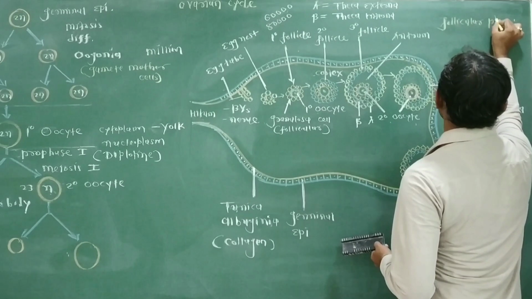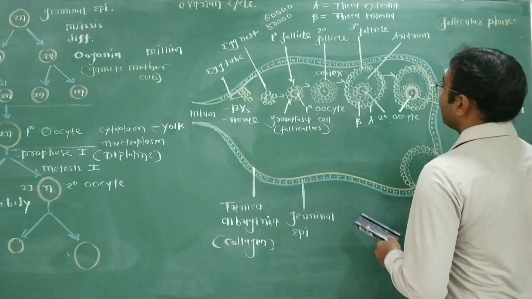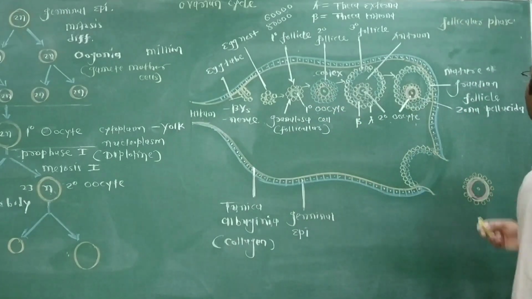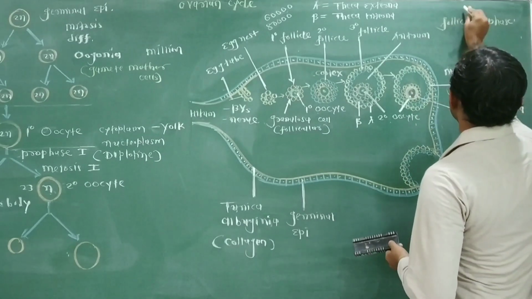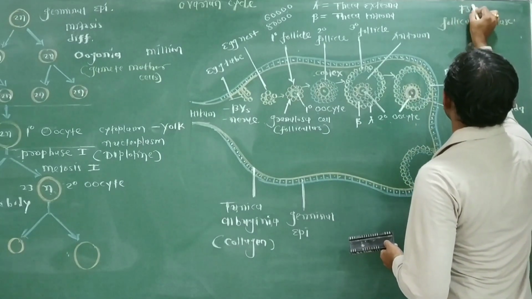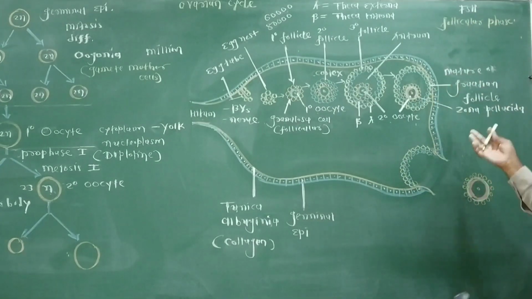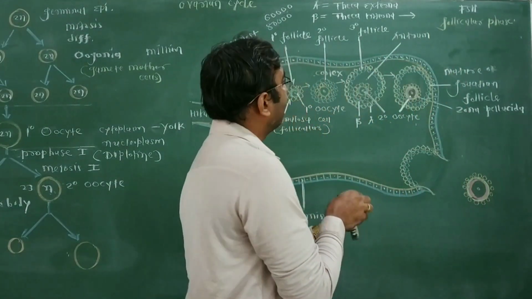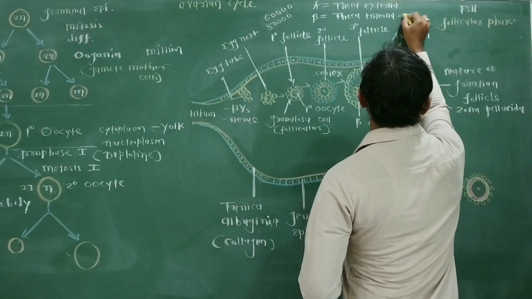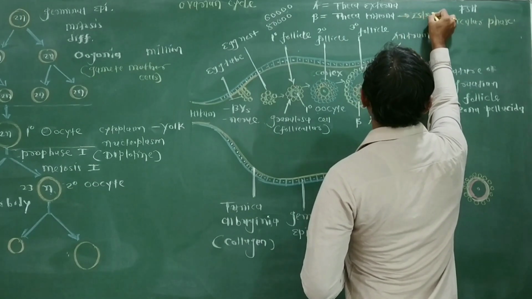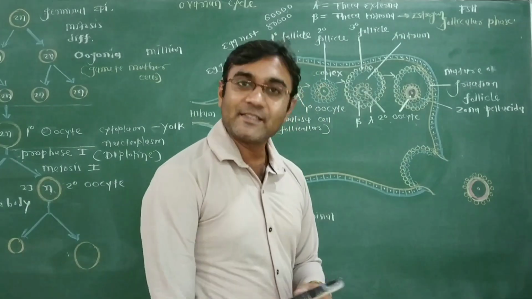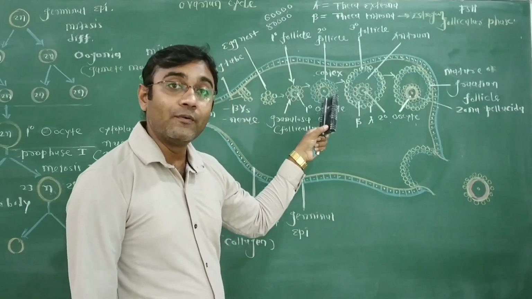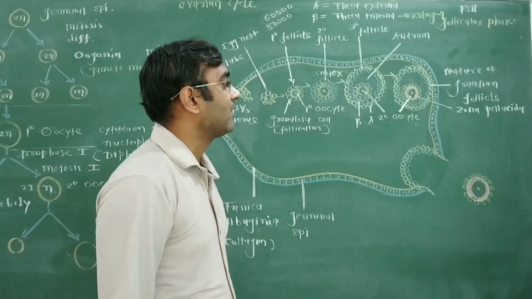What is the follicular phase? It is the phase of the ovarian cycle in which the primary ovarian follicle matures into the Graafian ovarian follicle. This follicular phase is regulated by one pituitary hormone, that is FSH. During the follicular phase, the theca interna of the ovarian follicle produces the hormone estrogen. So the pituitary hormone FSH comes, and leads to the ovarian hormone estrogen being produced from the developing ovarian follicle, in which cell? Theca interna.